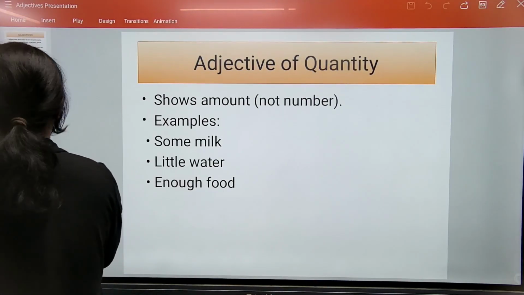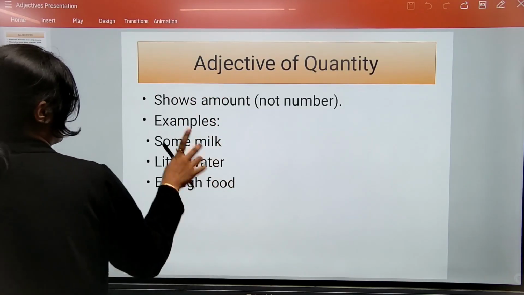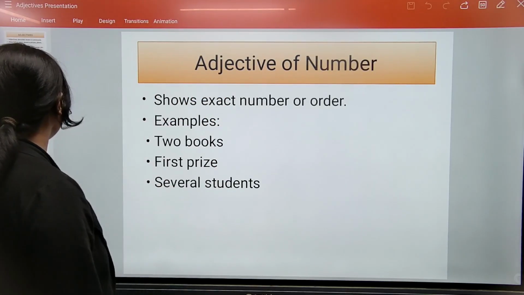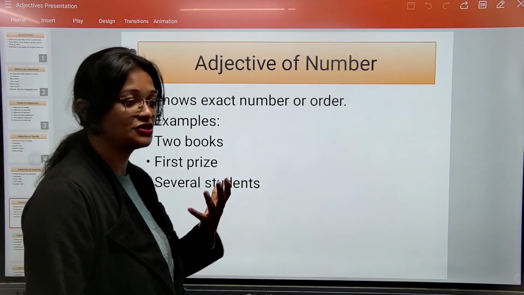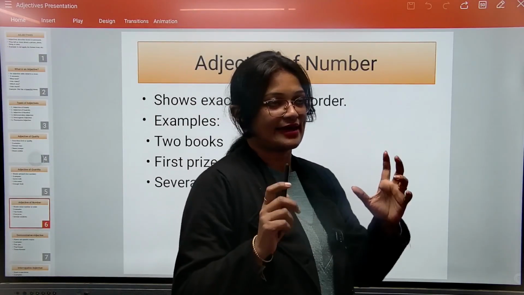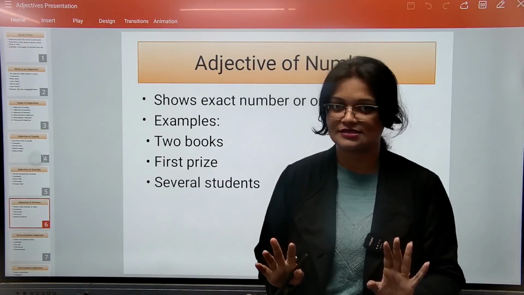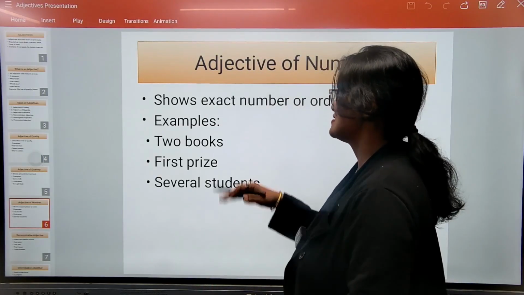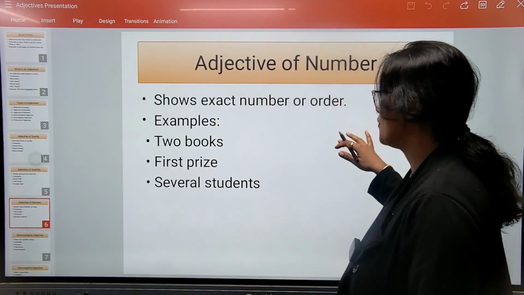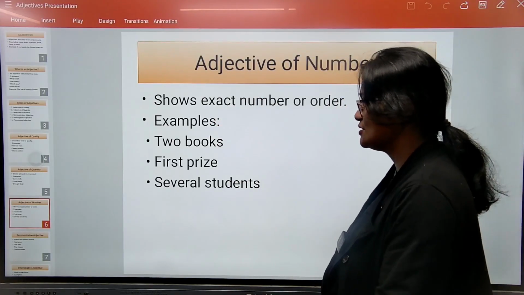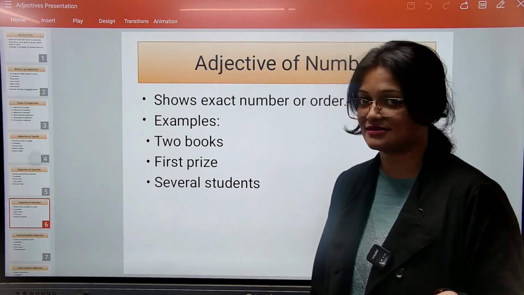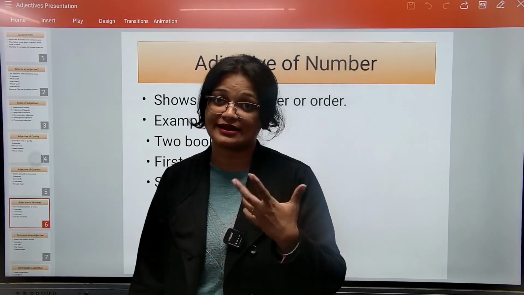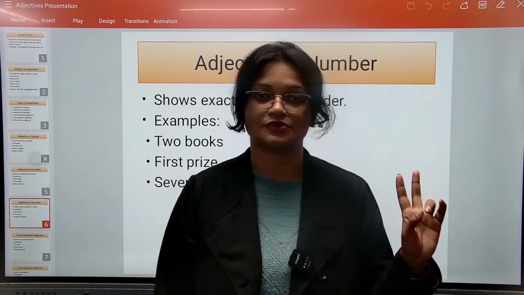So this is all about adjective of quantity. Now let's discuss adjective of number. Previously we discussed adjective of quantity, which was not exactly number based but some quantity. So the numbers come here now. It shows exact number or order. For example, two books, first prize, several students. So यहाँ पे क्या हो रहा है? They are telling about the number. How many books? Two books.